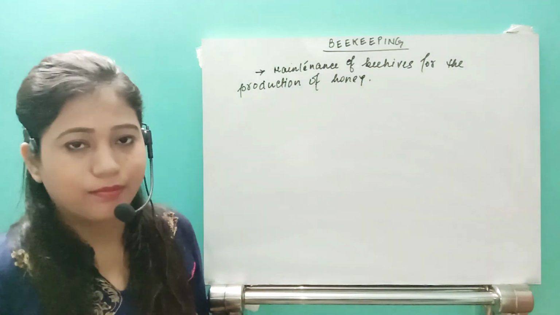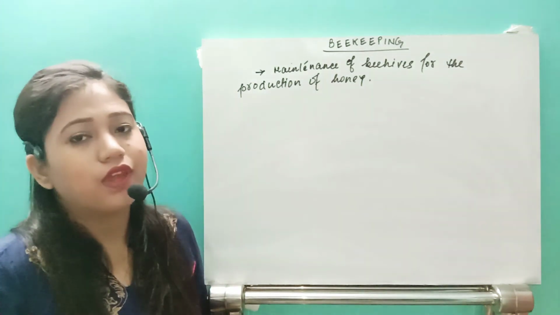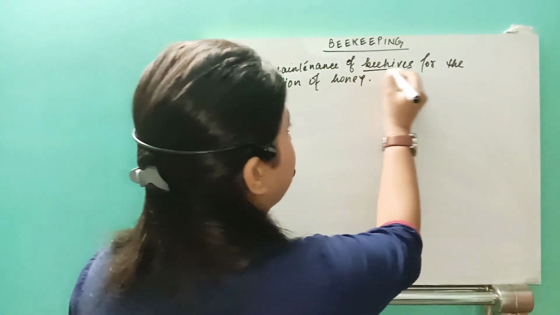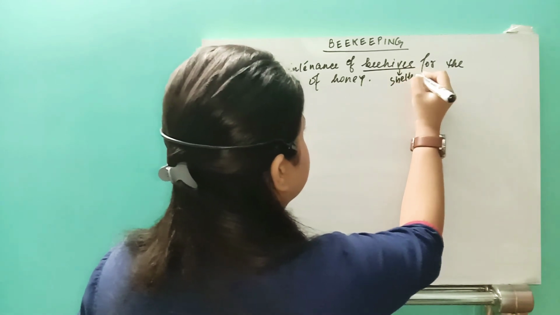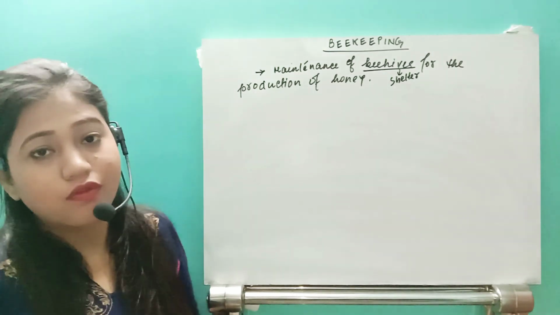So when it comes to beekeeping, we have to maintain the beehive. Beehive means the shelter of the honeybees for the production of honey.